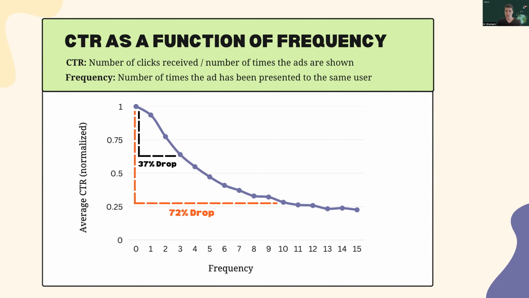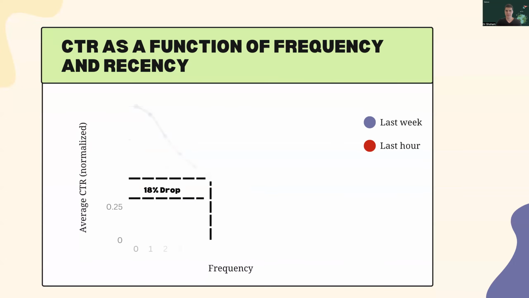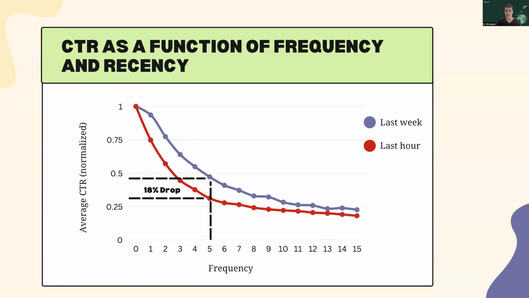It's important to note that the CTR here is normalized by the CTR of frequency value 0, and it's also averaged, which means there could be variations in each individual user-ad interaction. The following graph takes into consideration the element of recency.